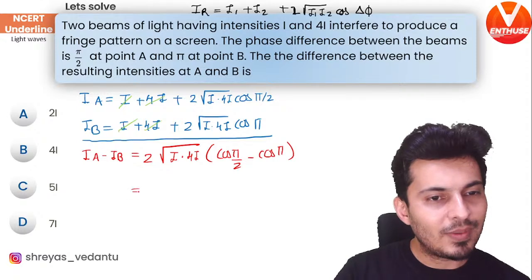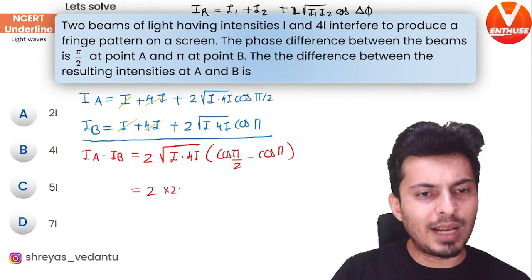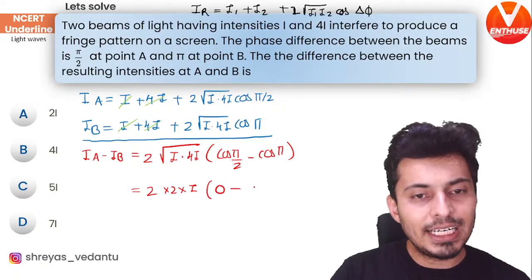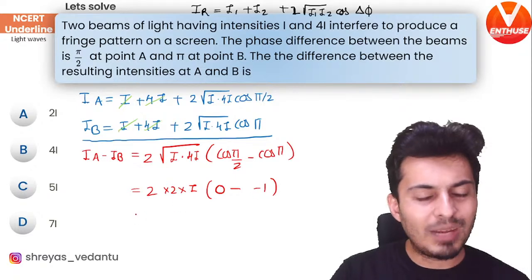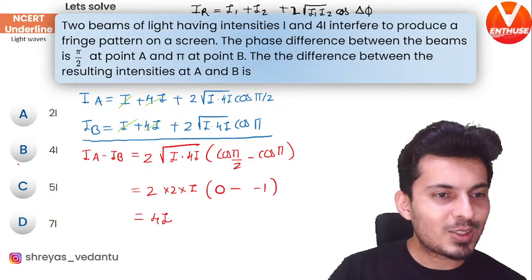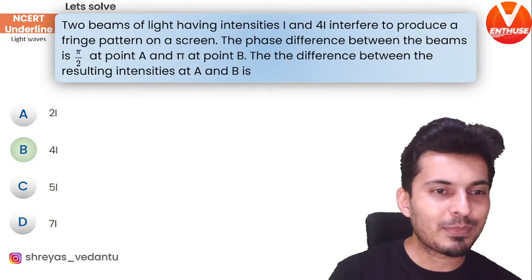That's it. Now I can simplify this. Root of 4 is obviously 2 and root of I square is just I, and cos 90 is 0, cos 180 is minus 1. So minus minus is plus, so it will just become 4 times I, which is option B. Yes, it is B. As simple as that.